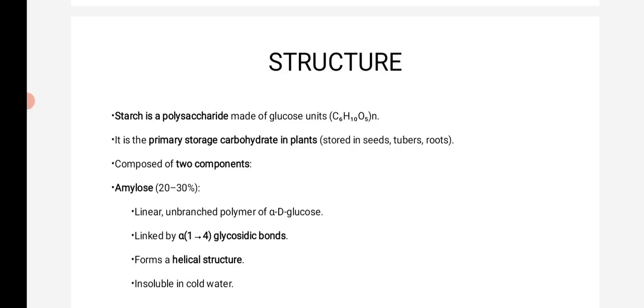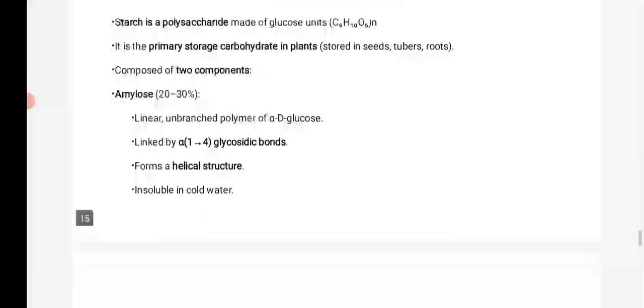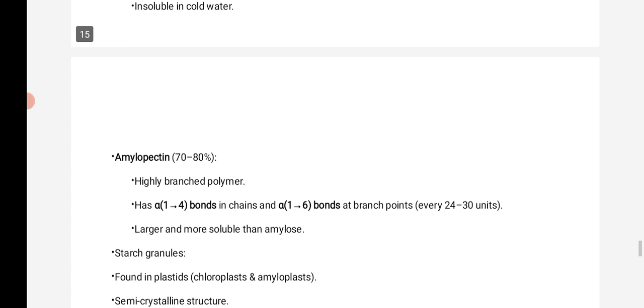It's composed of two components. Amylose is 20 to 30%, a linear polymer of alpha D glucose linked by alpha 1,4 glycosidic bonds. It forms a helical structure and is insoluble in cold water. The next one is amylopectin, which is 70 to 80%. It's a highly branched polymer. Compared to amylose, which is an unbranched structure, amylopectin is a highly branched polymer with alpha 1,4 bonds in chains and